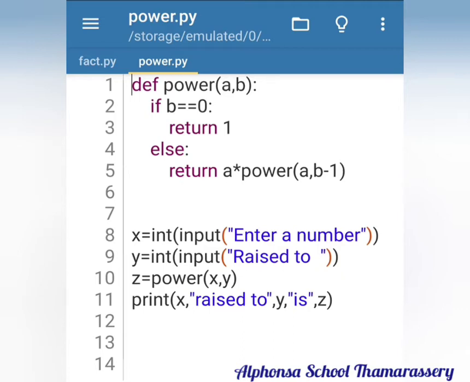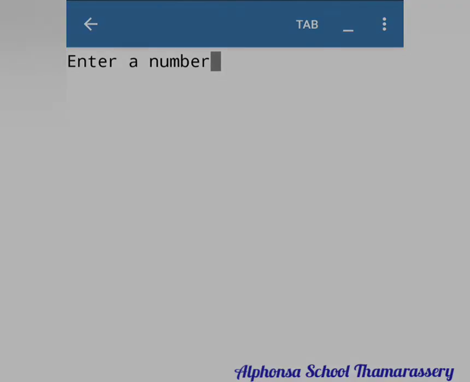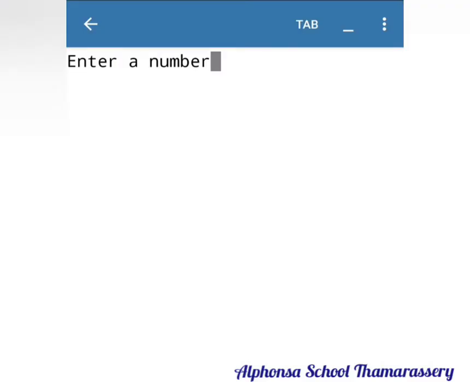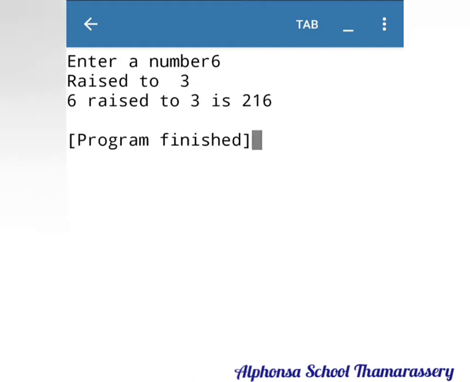We can give one more input: 6 raised to 3. Okay, so the answer is 216.